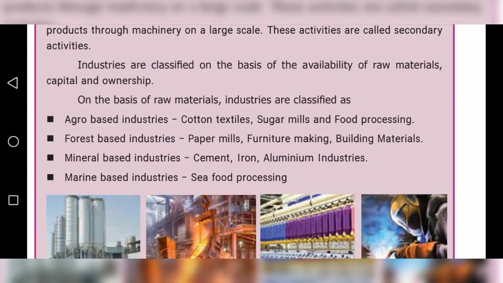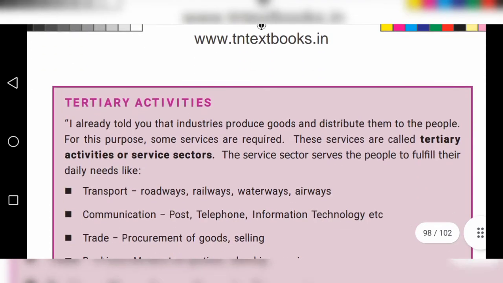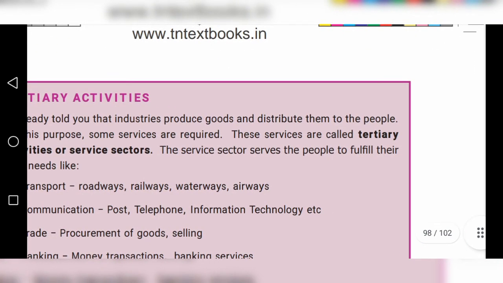Last one, marine based industries. Marine means salt water, where salt water is present in the ocean or seas. So marine based industries include seafood processing. So these are all secondary activities. Understand, children? Okay. Next one, we are going to see tertiary activities.